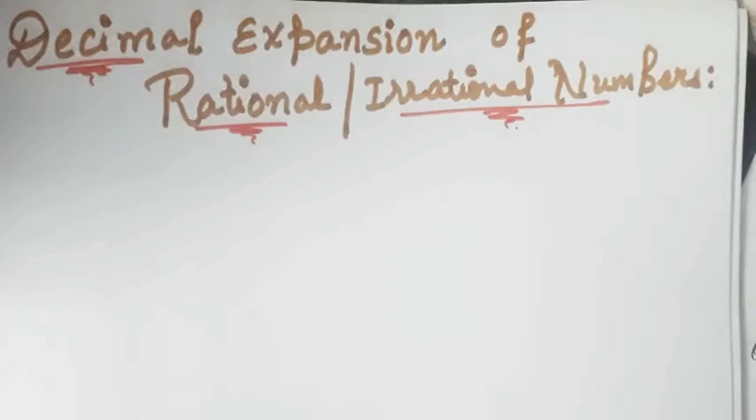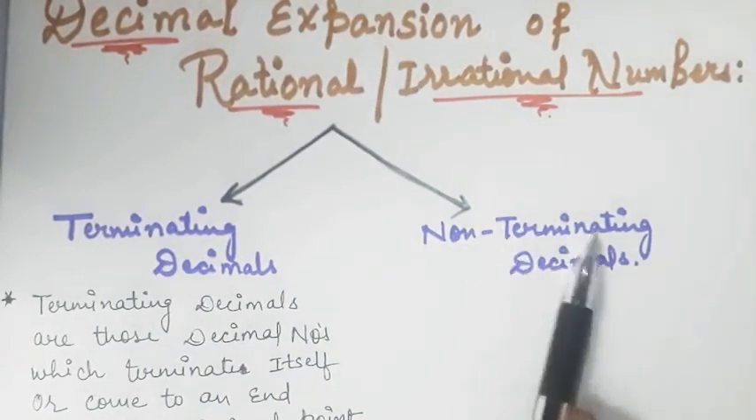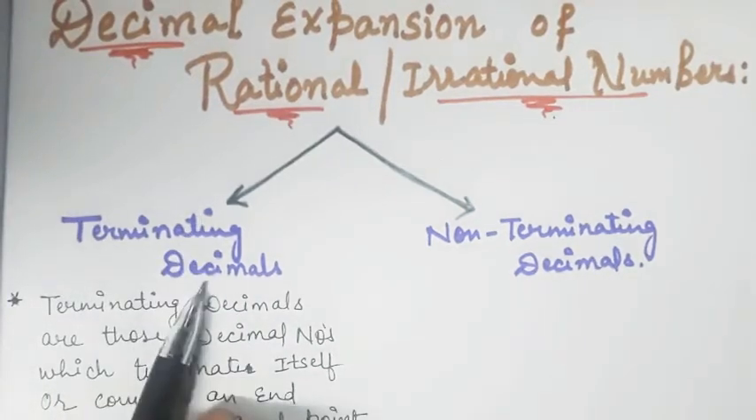As we have discussed already about rational and irrational numbers, today we will proceed with another topic, that is the decimal expansion of rational and irrational numbers. Its types are broadly classified into two types, that is terminating and non-terminating decimals. First of all, we'll go with what terminating decimals are.